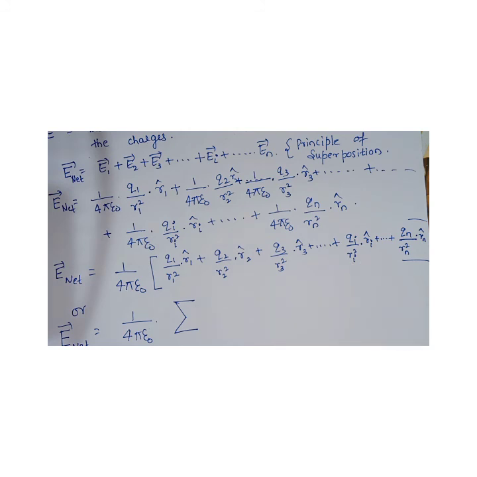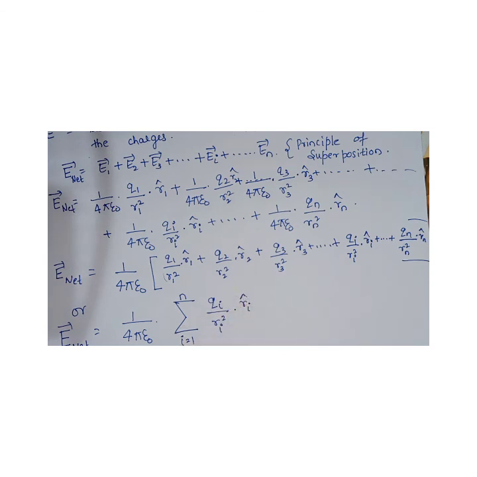The ith term is running from where to where? 1, 2, 3 and so on. So i equals 1 up till where is it running? N. Starting from 1, stopping at N. In general we are writing Qi by ri square into ri cap.